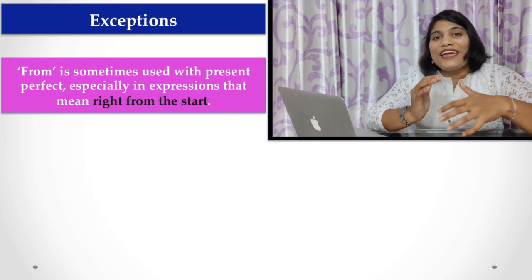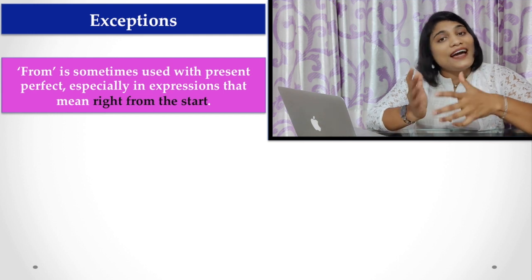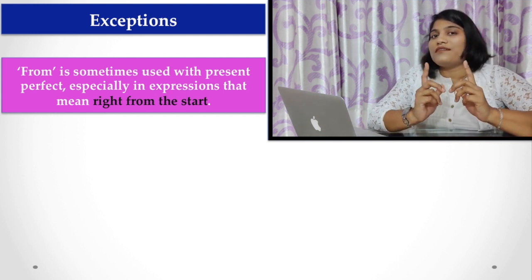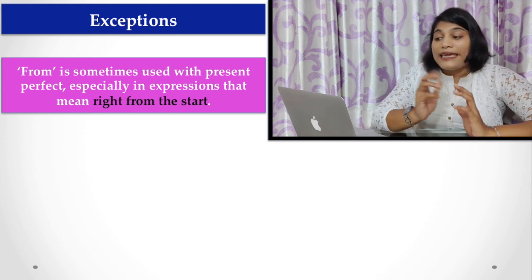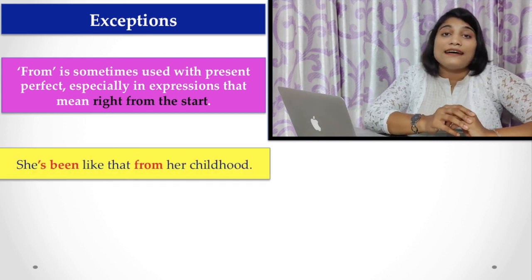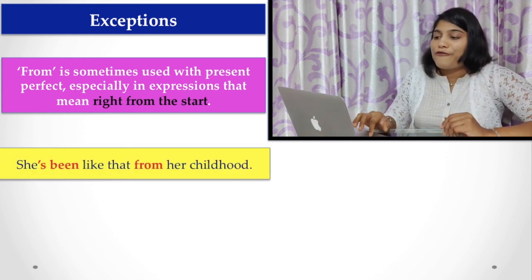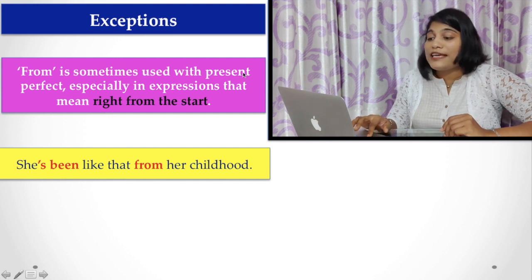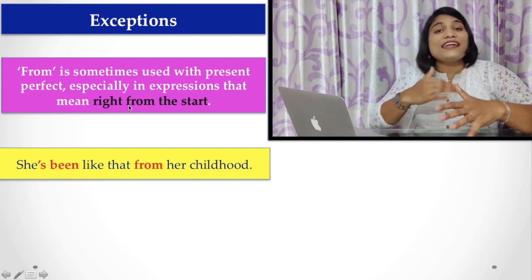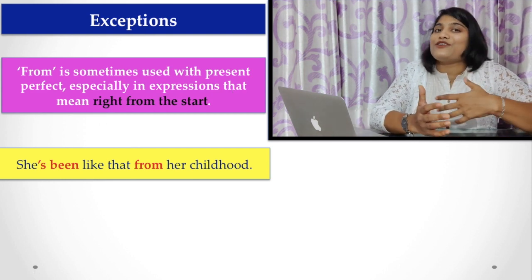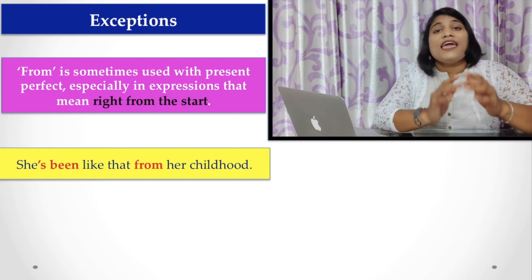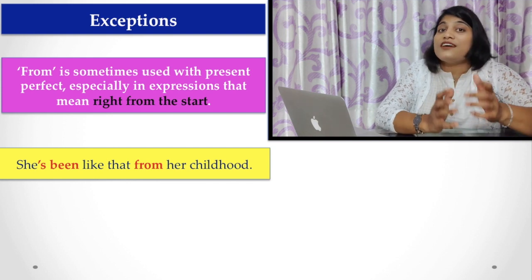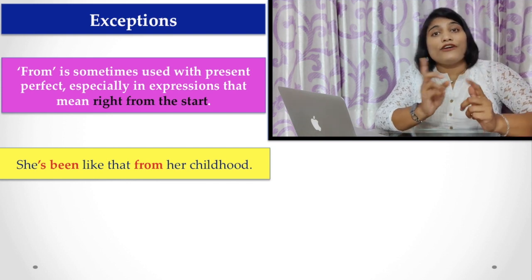What is that? While using from, sometimes you can use present perfect tense. So what are those areas? Here are the examples and the explanations for you. From is sometimes used with present perfect, especially in expressions that mean right from the start. That is, if you are talking about something that happened right from the start or right from the beginning, you have to use the preposition from in that case along with since.